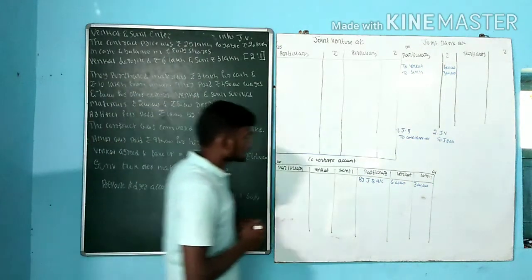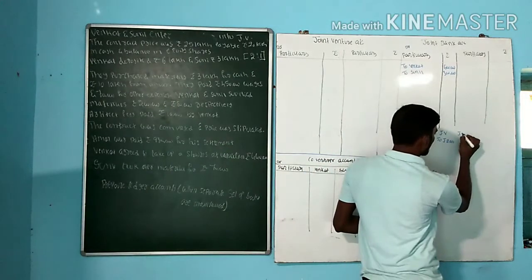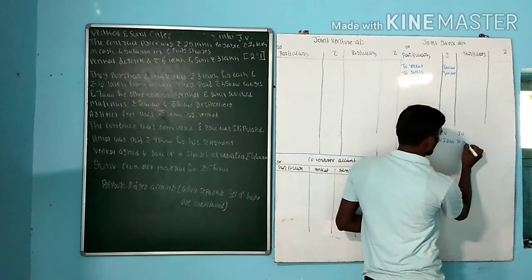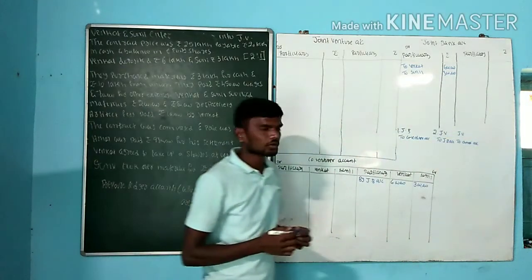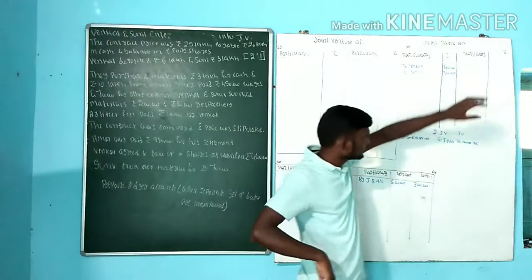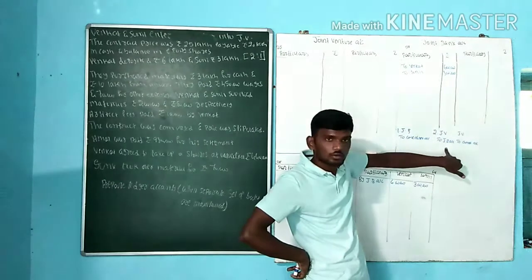For 10 lakh from Amar, that is joint venture account debit to Amar account. Or else you can go for a combined entry, joint venture account debit to joint bank account and to Amar account.